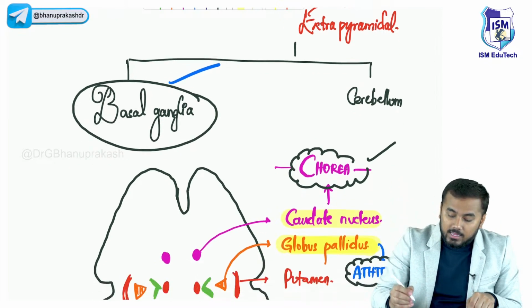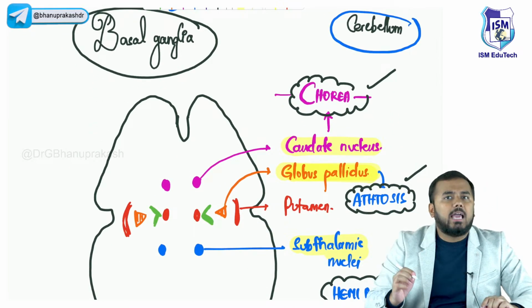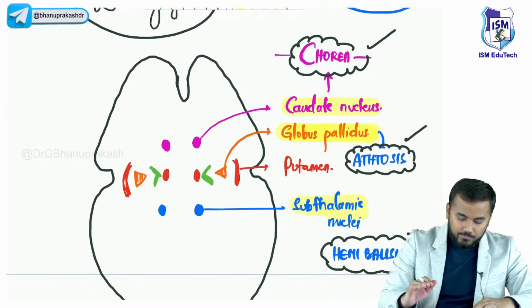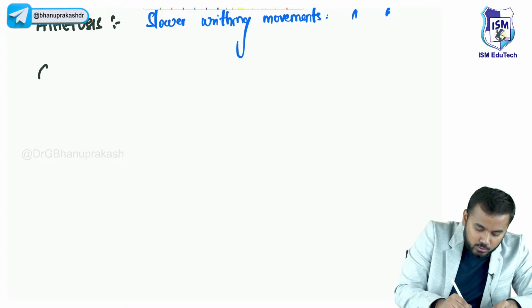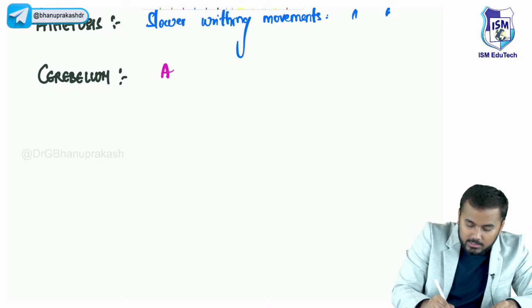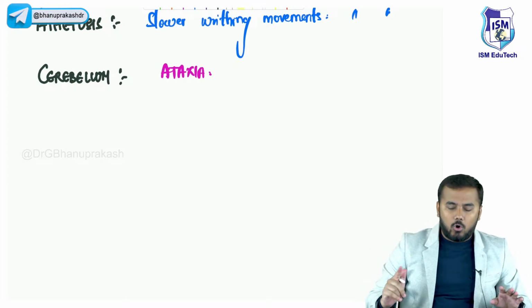Okay. So we discussed basal ganglia. What will happen if there is damage to the cerebellum? If there is damage to the cerebellum, the main symptom you will see is ataxia. Okay. When there is damage to the cerebellum, the most important problem you see is ataxia. Ataxia matlab kya? Whatever voluntary movements he is doing, there is a lack of coordination.